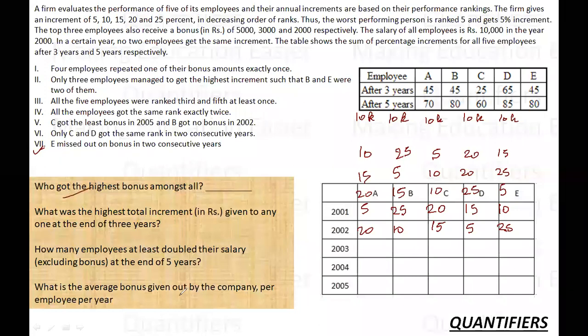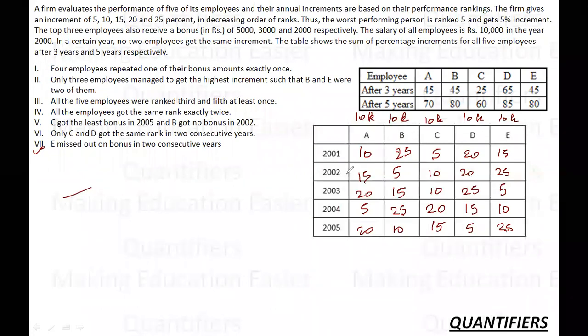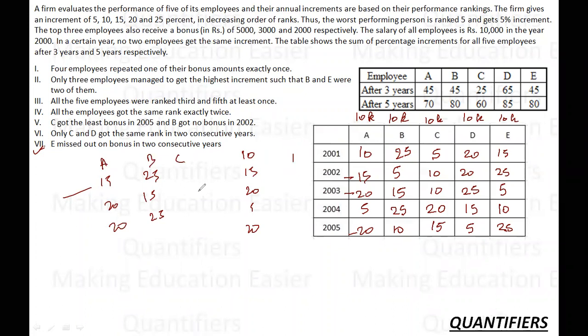Who got the highest bonus among all? So the first question is, who got the highest bonus among all? A has got 15, 10, 15, 20, 5, 20. So the bonus A will get is 15, 20 and 20. B will get the bonus of 25, 25, 15 and 25. And C will get the bonus of 20 and 15. D will get the bonus of 20, 20, 25 and 15.